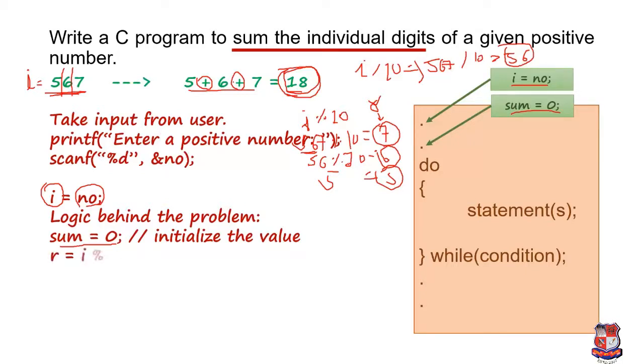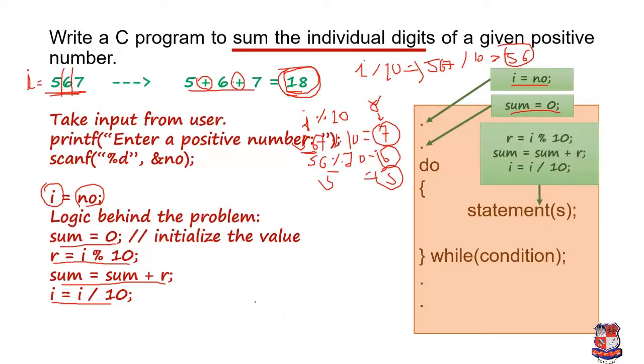Okay, next is to find the remainder. For that we are using r equals I modulo 10. Then we do the summation of this remainder, so we write sum equals sum plus r. It will give us the summation of the remainders, and then for the next iteration we do I equals I divide by 10. This logic we write inside the body of the loop.